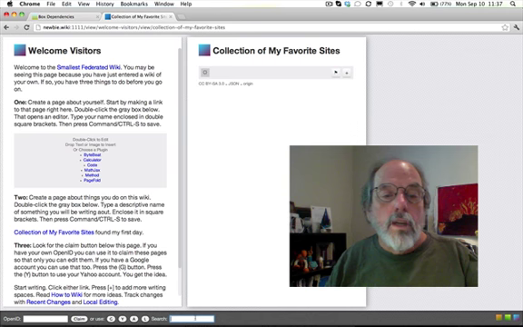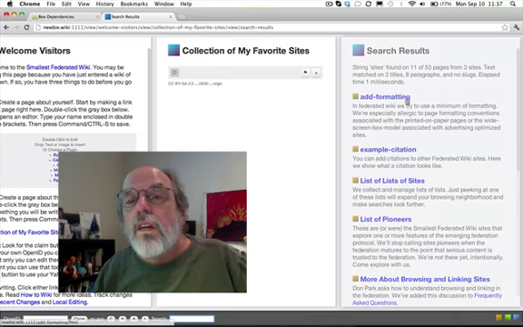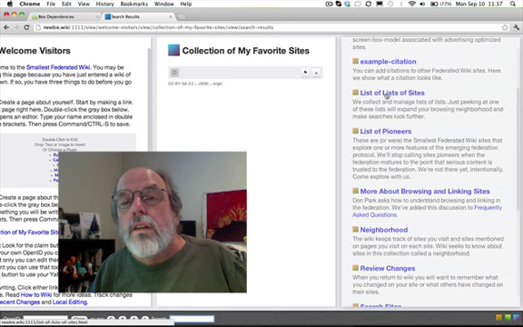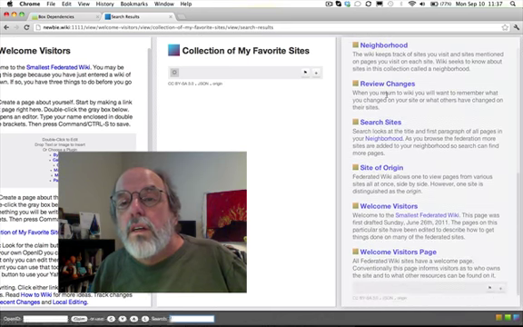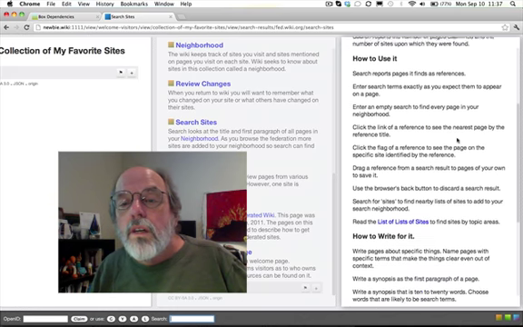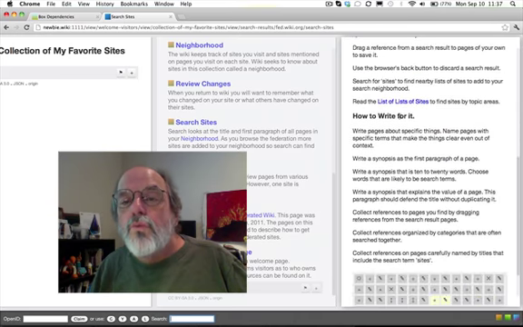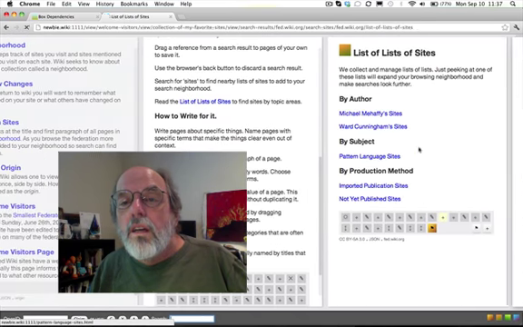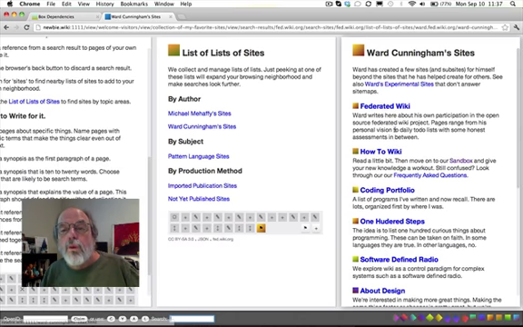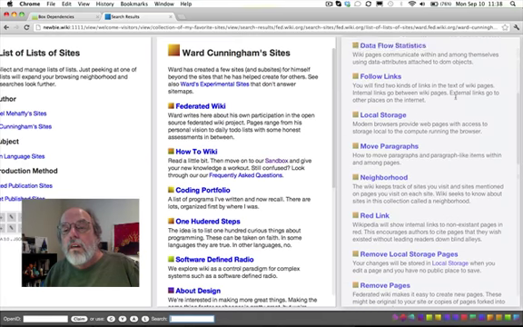But let's just try looking for sites again. And when I look for sites, oh, look at all this stuff. Where was that? Search for sites. Maybe what I'll do is I'll come over here and look at this list of sites and pattern languages. Pattern languages are important, and Ward does a lot with pattern languages. So now maybe something like pages. What do I find? Lots of good stuff about pages.